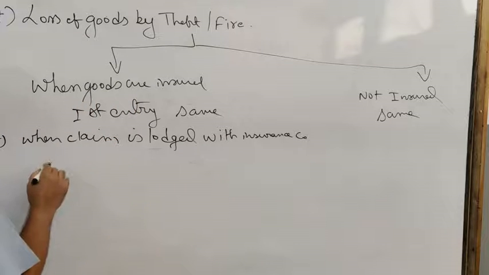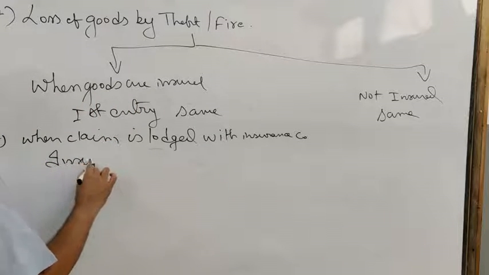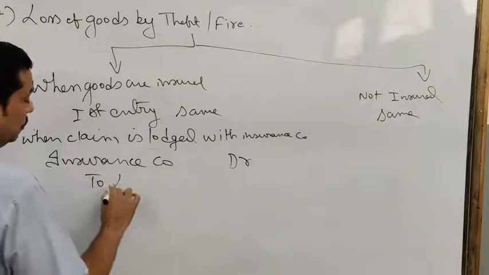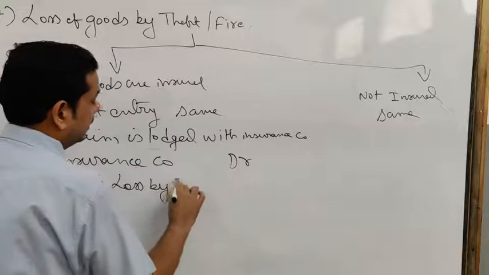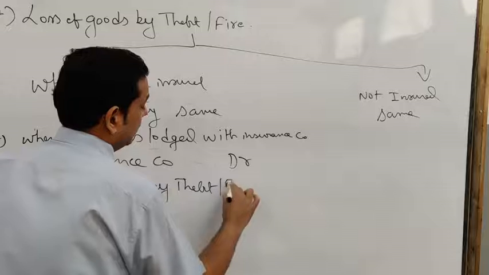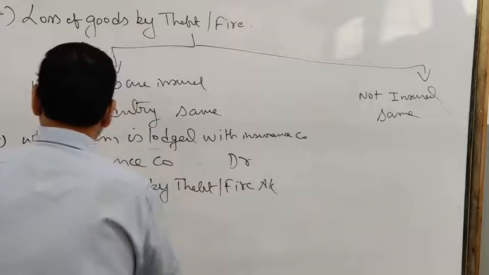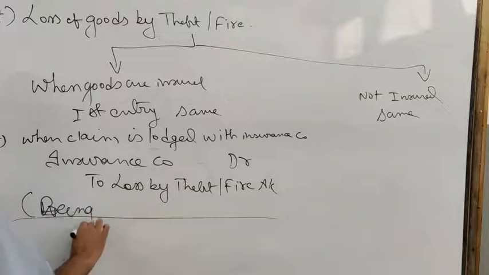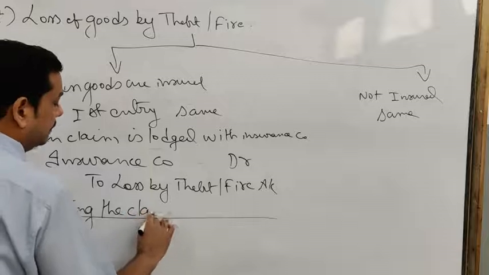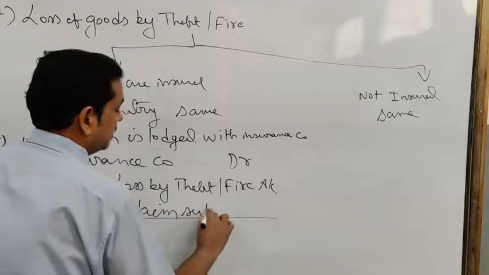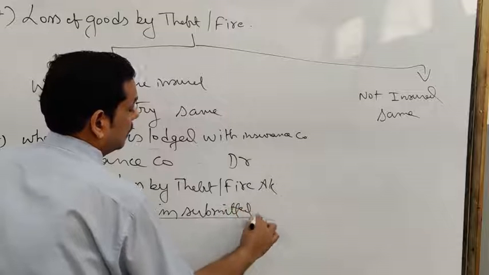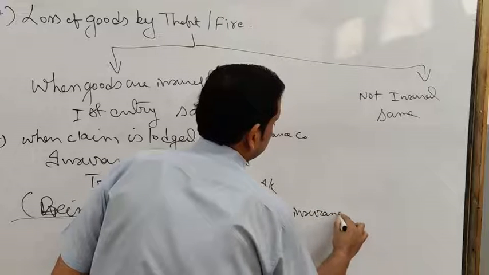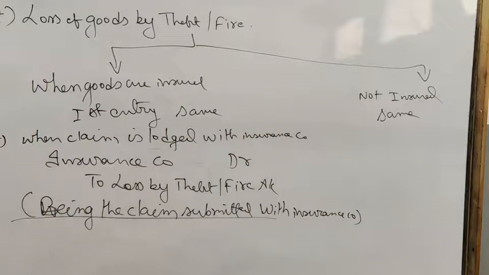In this case, the entry passed will be insurance company debit to loss by theft or fire account. Here you will write the narration: being the claim submitted with insurance company.